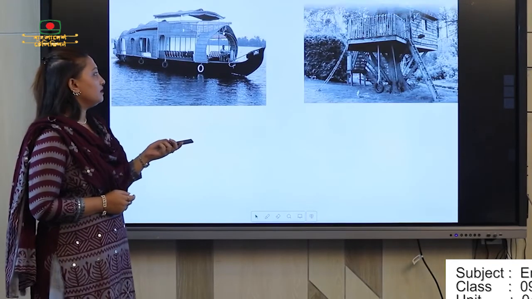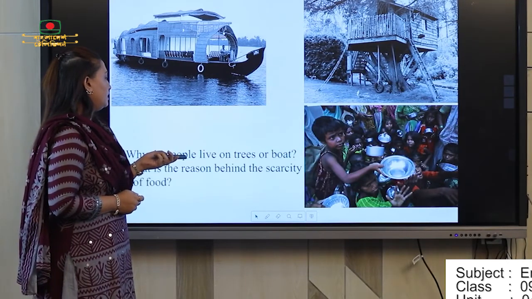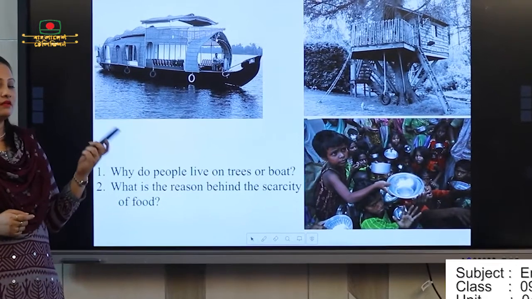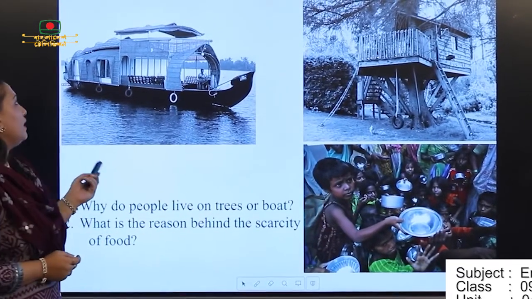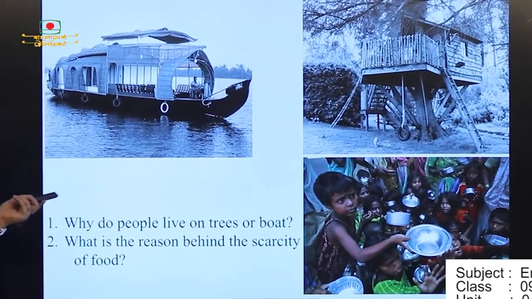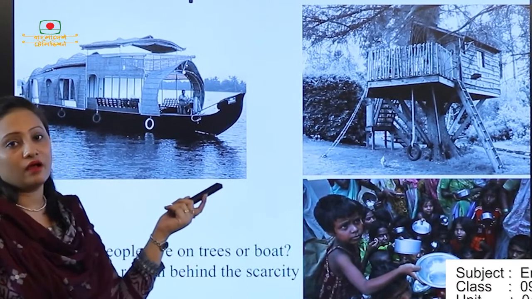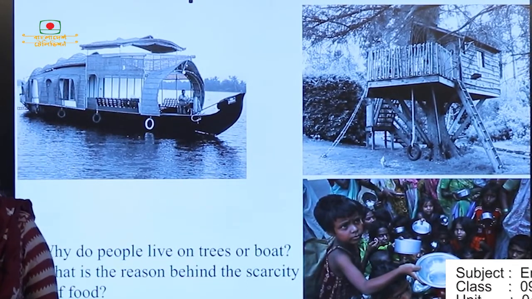What you can see are pictures, and you need to imagine what I am supposed to read today. Here you can see three pictures. There is a boat, there are people building their houses on trees, and there is scarcity of food.